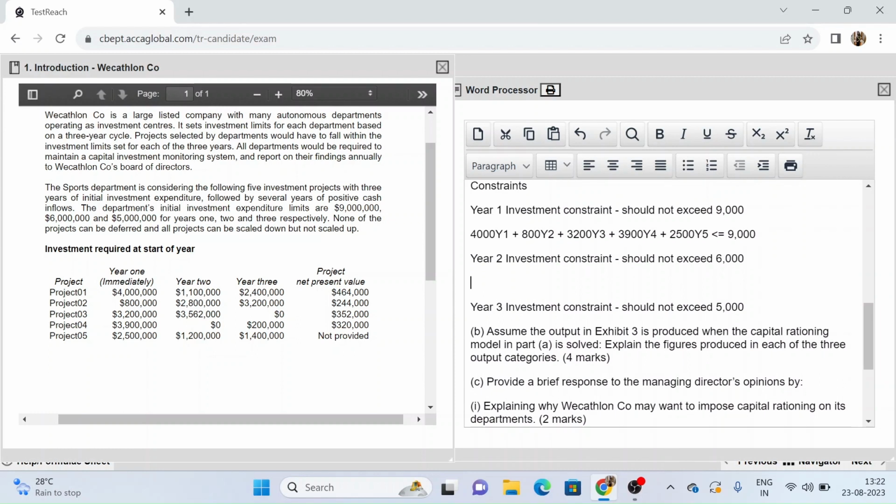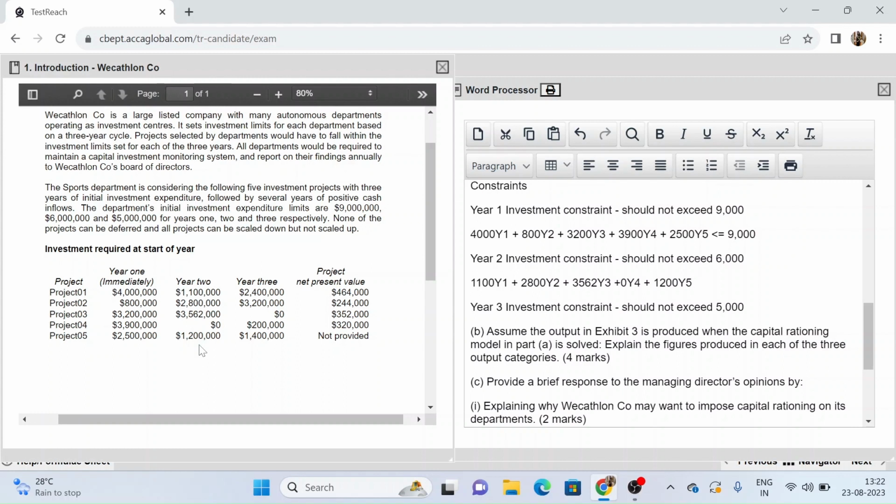So for year 2 it is 1100 for project 1, so 1100 y1 plus for project 2 it is 2800 y2 plus I have 3562 for my y3, and then for project 4 it is nil, so I will say 0 y4, and then it is 1200 for project 5, so 1200 y5.